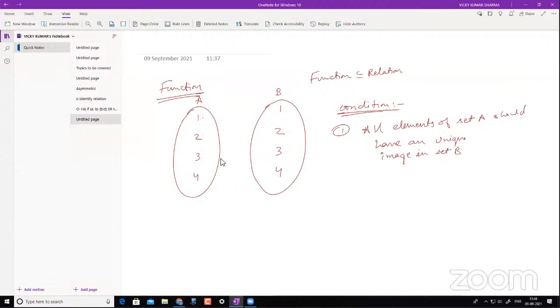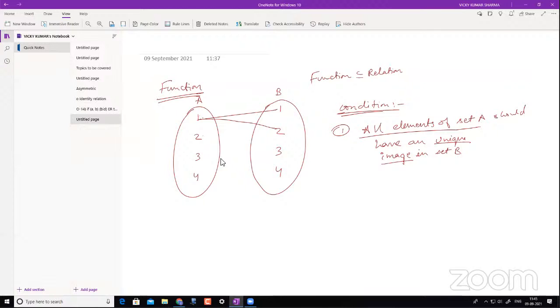Let me explain this. All elements of set A have a unique image in set B. Okay. So now this is my set. It says all elements of set A, so that means I have to make sure that all elements have been mapped. Okay. So that is one thing. So now, is this a unique image? This is not a unique image. No, this is not happening.